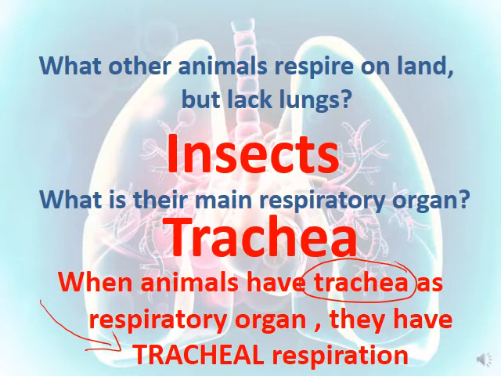So as a conclusion, insects have the trachea. Whenever they have trachea as a respiratory organ, we say they have tracheal respiration, while those that have lungs as a respiratory organ have pulmonary respiration.